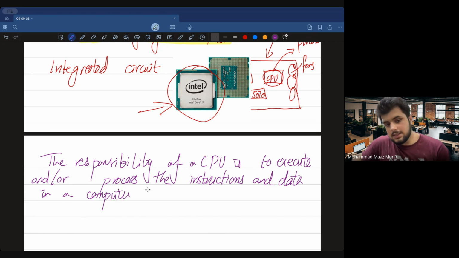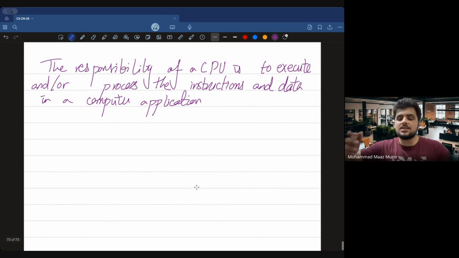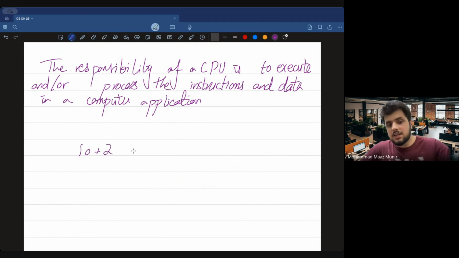What do I mean by this? Execution basically means that if I want to run some game, I may be required to do some sort of calculation, right? So if I open the calculator on my laptop right now and I type 10 plus 2 and press the enter button, I should be getting 12. But where did this 12 come from? Who made this calculation? Whose sole responsibility is behind this? It's the responsibility of a CPU.